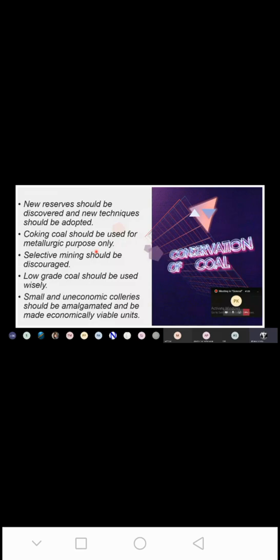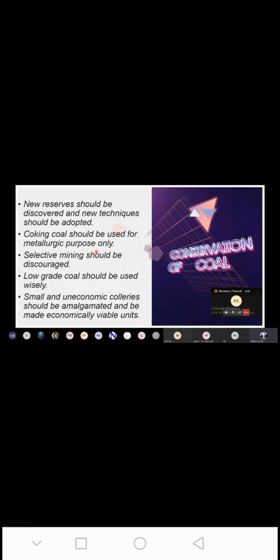Okay, now conservation of coal has become an integral part of mine planning and operation. So whenever we mine coal, when huge machineries are used to mine coal and take out coal, what happens? All the conservation processes, whatever they are, we are planning so that whatever coal we extract from the mines is conserved properly and used in a better way. Okay, so how can we conserve them? What are the suggested measures that we can take? The first is new reserves should be discovered and new techniques should be adopted.